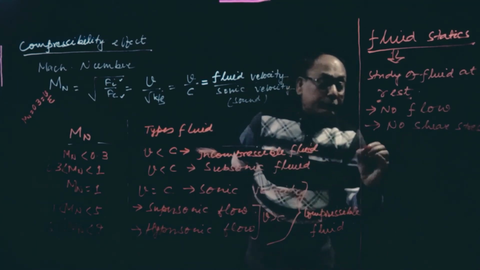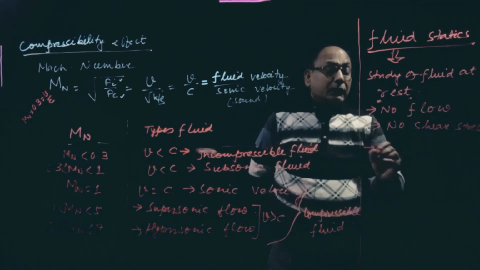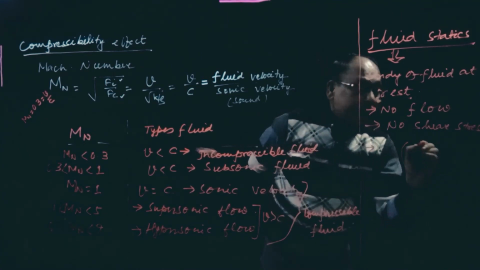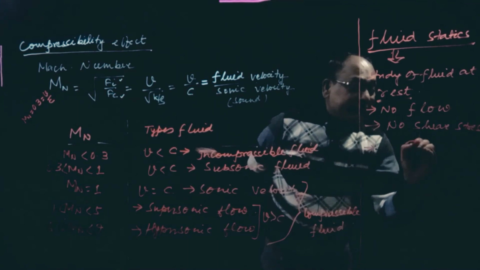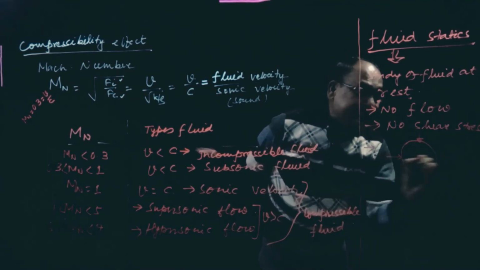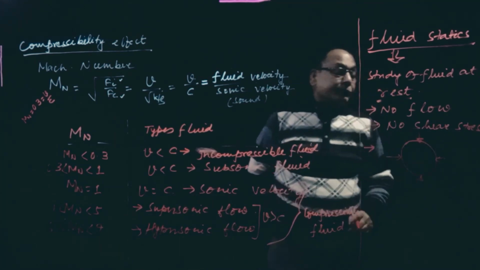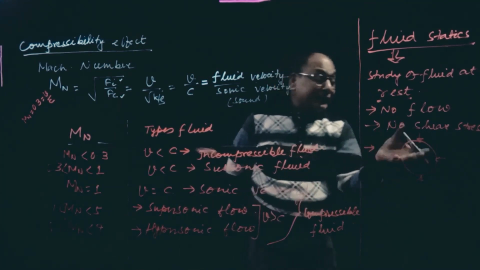Now, fluid statics means when any body is submerged in the fluid, like in the sea, then it will have a compressive nature.